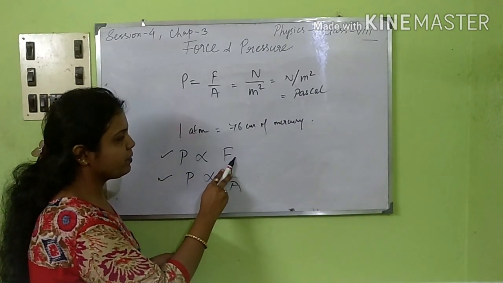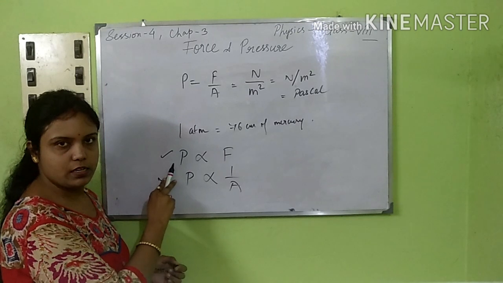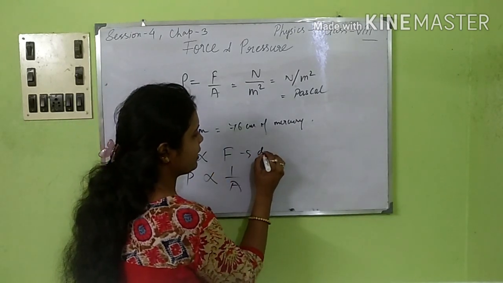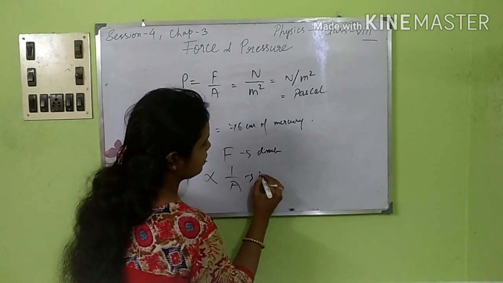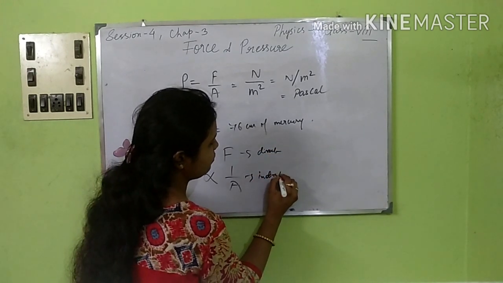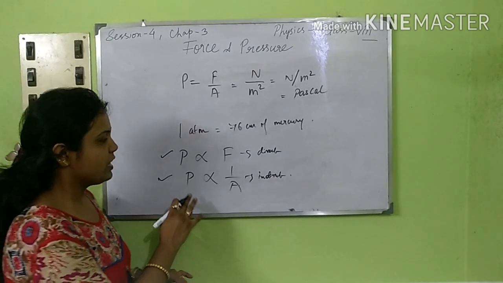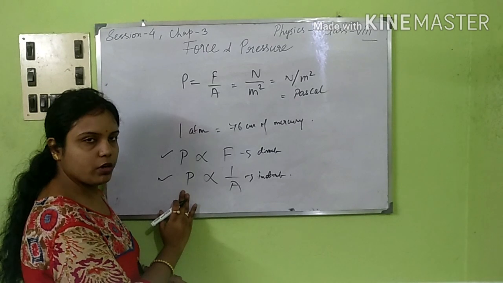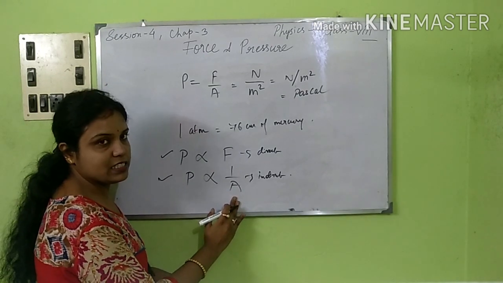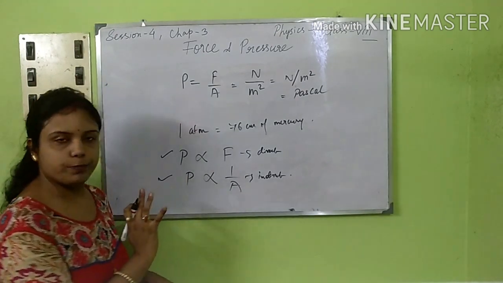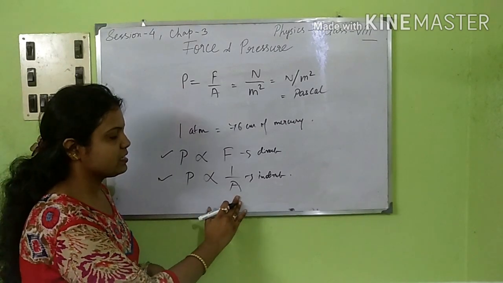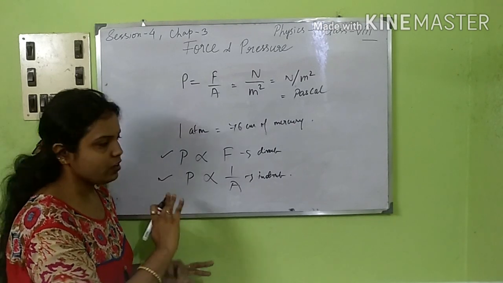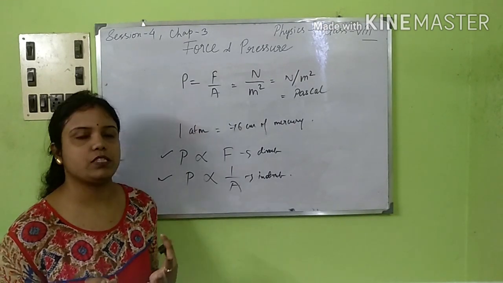When force is less, pressure will be less. This is a direct dependency, and the other is an indirect or inverse one. What is the difference here? If area is less, pressure will be more. If area is more, pressure will be less. Simply remember it is vice versa.